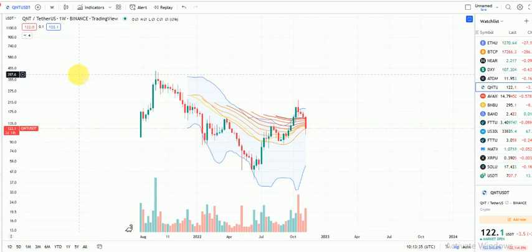So this is QNT. Binance is our data source. We're looking at QNT on the weekly. And why are we starting from the weekly? Because the weekly is going to give us a better understanding as to what is going to happen, and then we're going to be able to build a story as to what is happening now and probably speculate